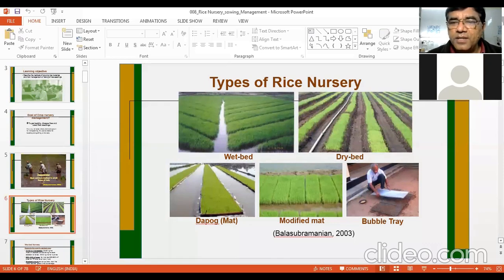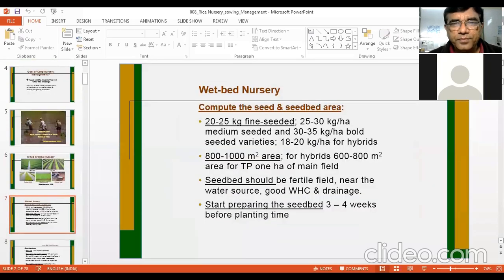And the bubble tray method is where you get some trays where holes are there. In the holes, some soil is put, and then 2 to 3 seeds are put, and the seedlings are raised by the bubble tray method. We'll see this bubble tray method is used in Southeast Asia, some countries like Thailand, Vietnam, etc.